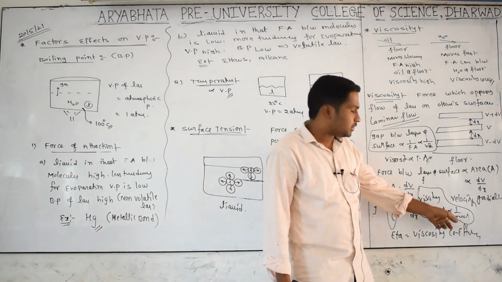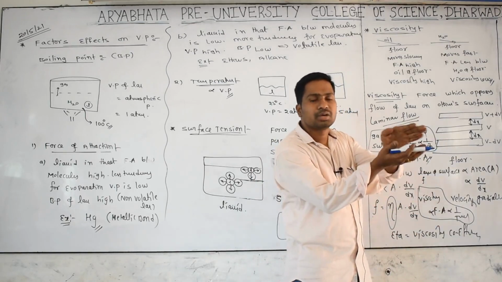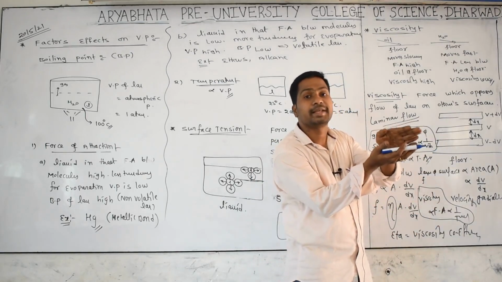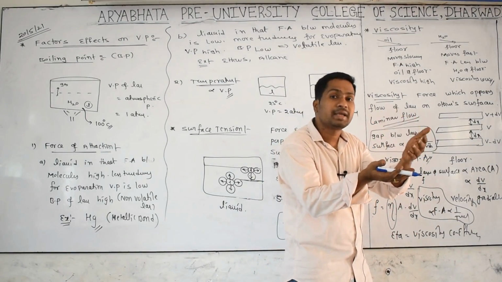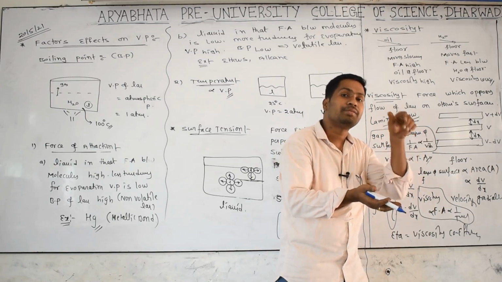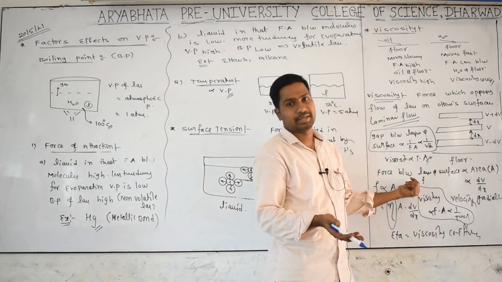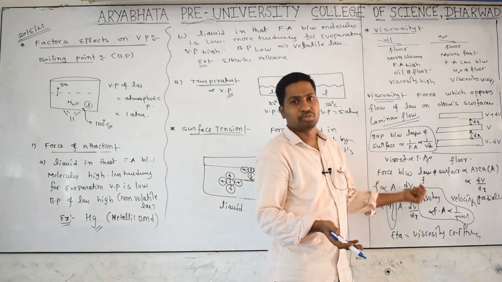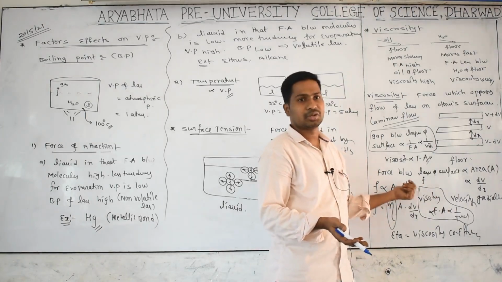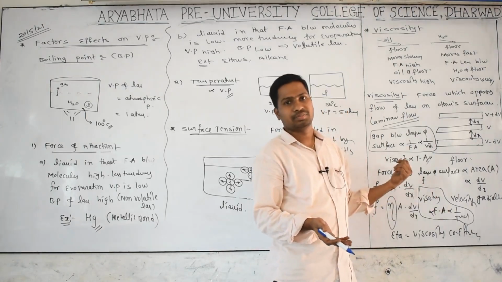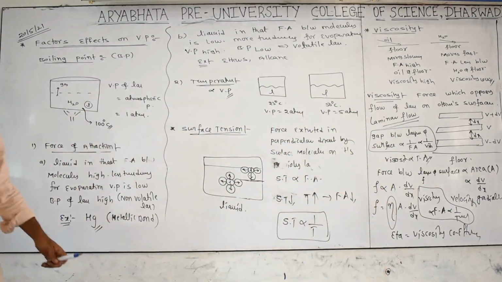As the temperature rises, what happens? The force of attraction between the two surfaces or layers decreases, because the supplied energy is taken by the molecules and raises their kinetic energy, so they move freely. Freely moving means less force of attraction, which means less viscosity. More force of attraction, more viscosity. Less force of attraction, less viscosity. So high temperature, less viscosity. Low temperature, high viscosity. Are you understanding? This is the important thing we have to discuss. All of you understood? Yes.